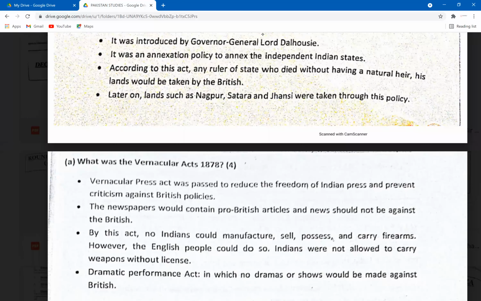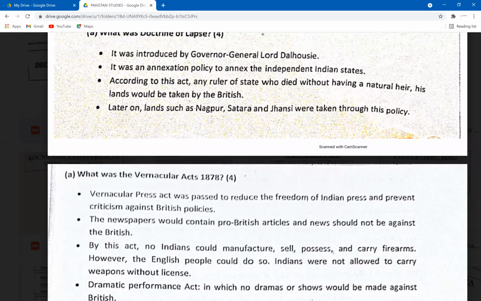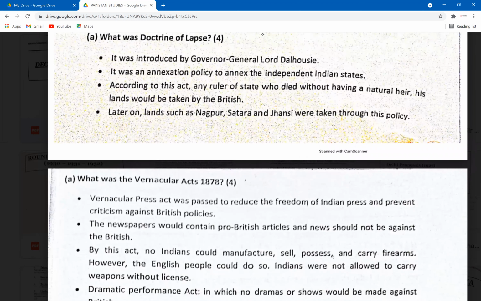According to this act, any ruler of a state who died without having a natural heir, his lands would be taken by the British. Later on, lands such as Nagpur, Satara, Jhansi were taken through this policy. A very important policy. It was also an attempt by the British to take control of these lands, especially the independent states. They were taking control of major provinces through invasions, for example, Delhi, Bengal, and Sindh, Punjab. But independent states, for example, Nagpur, Satara, Jhansi, were taken control of by the